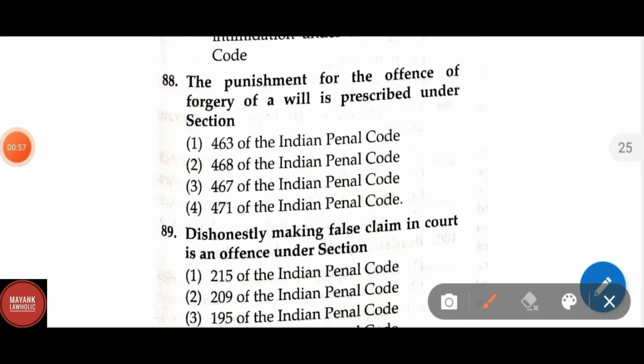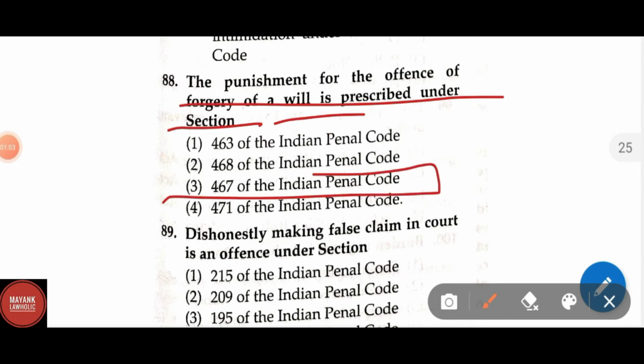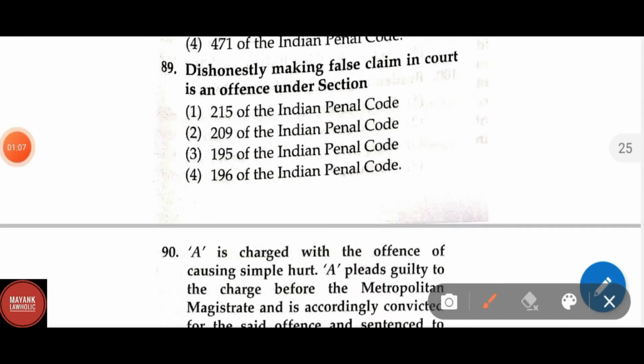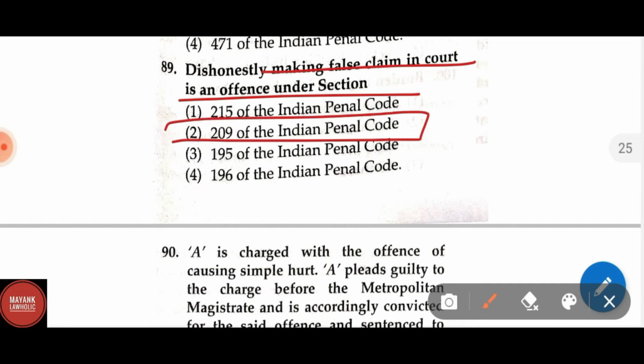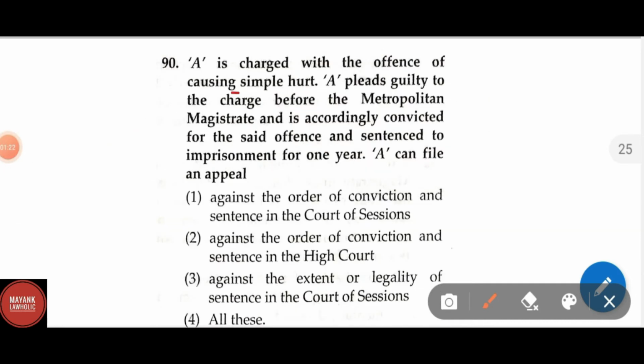Question number 88. The punishment for the offense of forgery of a will is prescribed under section 467 of the IPC. Question number 89. Dishonestly making a false claim in court is an offense under section 209 of the IPC.